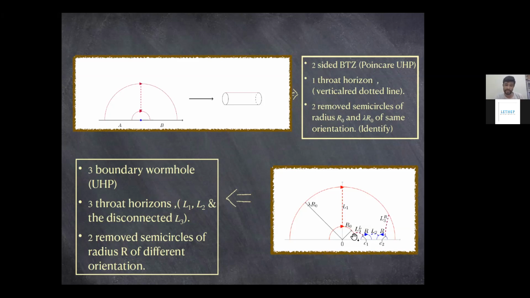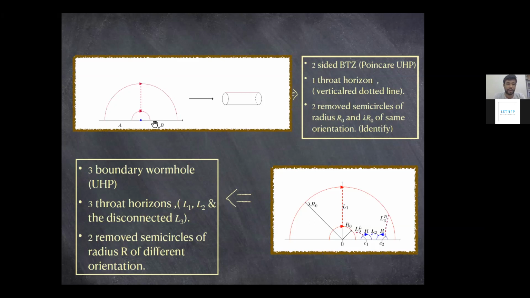Okay, Aranya, I have a question. You said that there are different orientations. Why is that? So these are due to the isometries that you have. For example, I have removed this part, and in the case of a two-sided BTZ, the way you really do this is to map all the points from this curve to this curve.